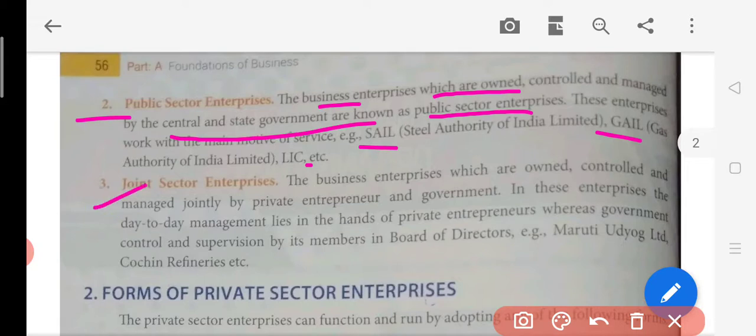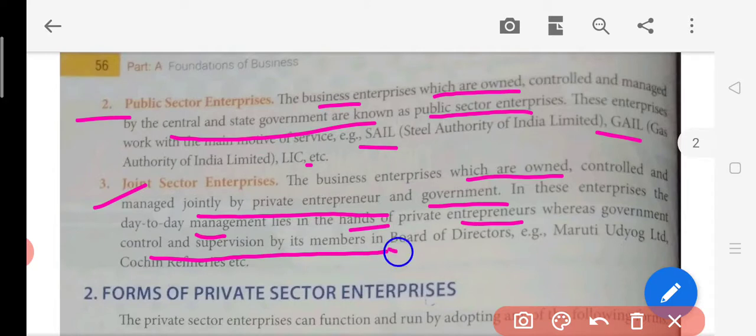Now joint sector enterprises. What are joint sector enterprises? Here, the business enterprises are owned and controlled jointly by private entrepreneurs and the government. So here, both the private businessmen and the government join hands and set up their business. In these enterprises, the day-to-day management lies in the hands of the private entrepreneurs, whereas the government controls and supervises through its members on the board of directors. Maruti Udyog Limited and Cochin Refineries are examples.